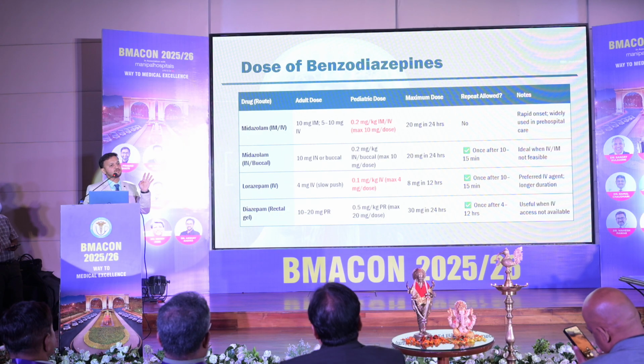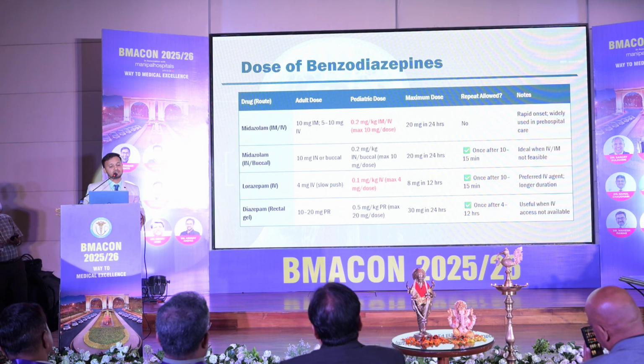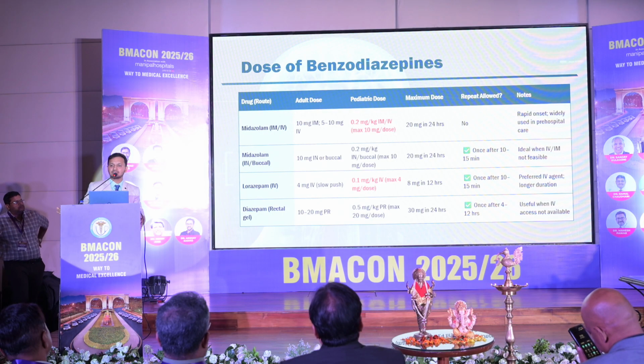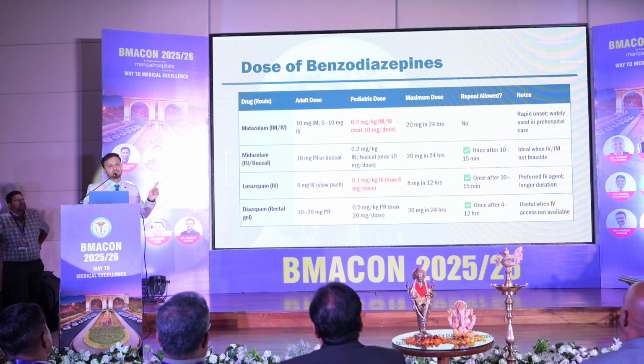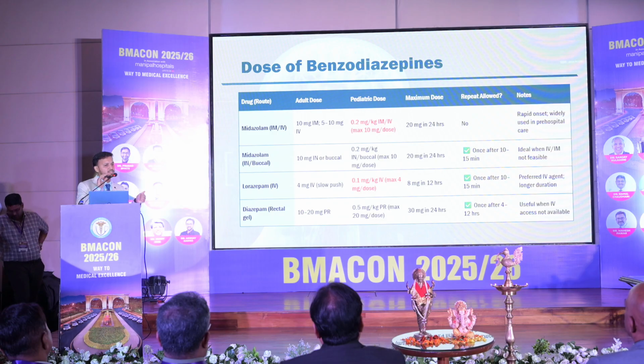But the maximum dose is 4 milligrams, and you can repeat it twice, right? So the maximum dose of midazolam is 10 milligrams, and the maximum dose of lorazepam is 4 milligrams, which has to be given. We usually give 2 milligrams, 4 milligrams, 5 milligrams, which does not make any sense. The seizure does not stop, and the patient is referred to a hospital.